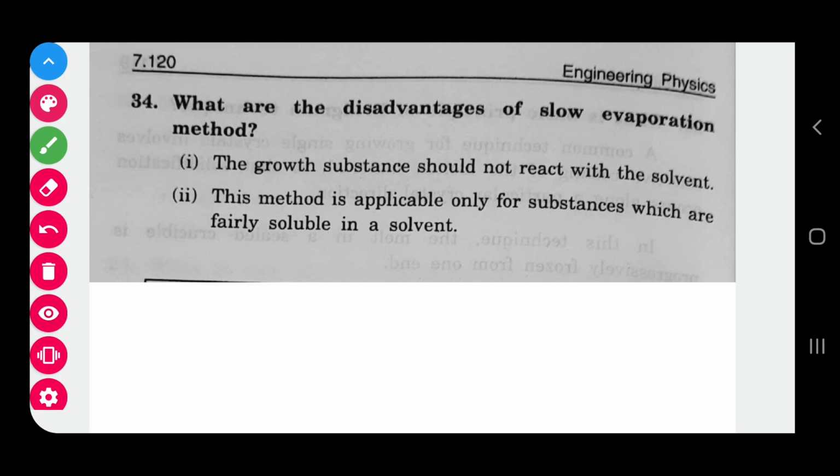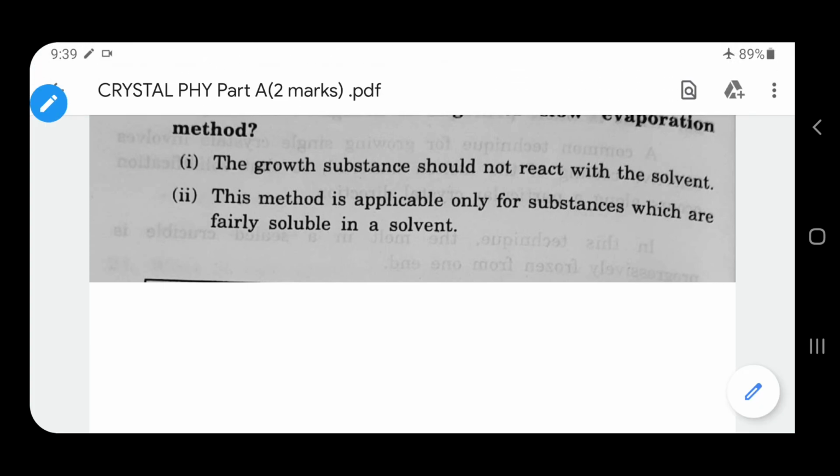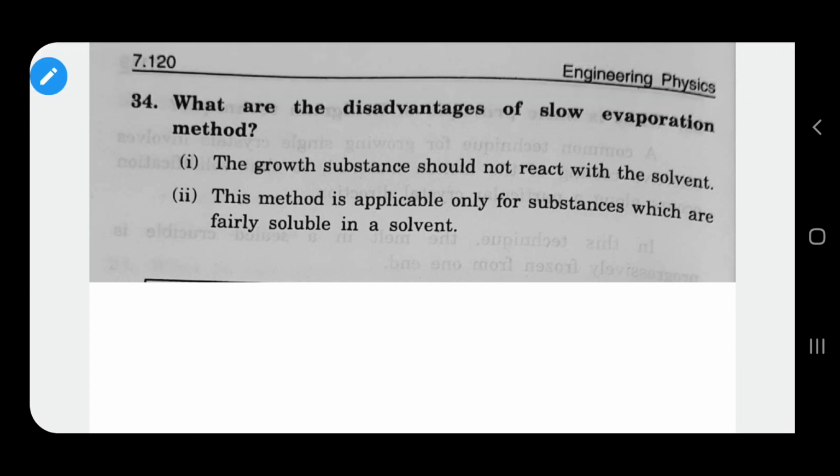So my dear students, I think this is very easy for you to understand. We have covered nearly 60 questions in the crystal physics Part A, Anna University questions. If you revise them, it will be easy to write your examination. This is not only for Anna University engineering physics students. Other than this, school students can also use this for reference on crystal physics.